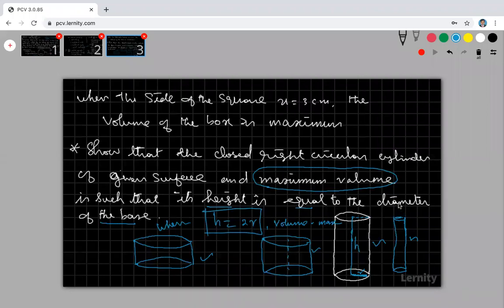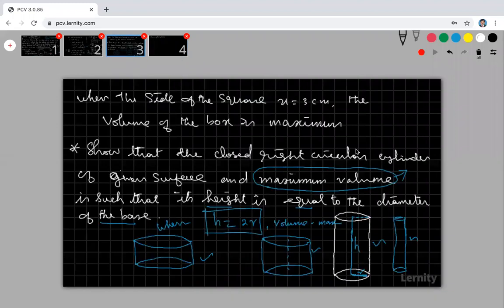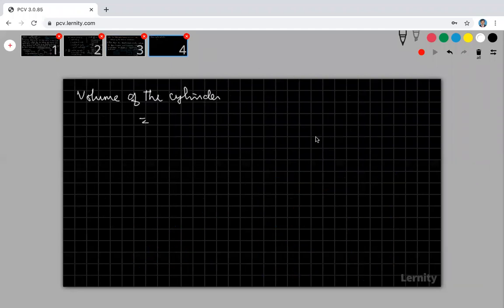Since it is a maximum-minimum problem, I am going to apply the second derivative test, and I am going to find the volume of the cylinder. What is the volume of the cylinder formula? Some of the students are getting confused about the volume of the cylinder, volume of the cone, and so on. Look at that.